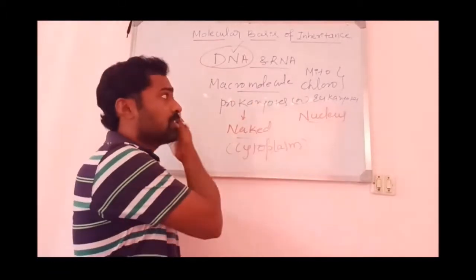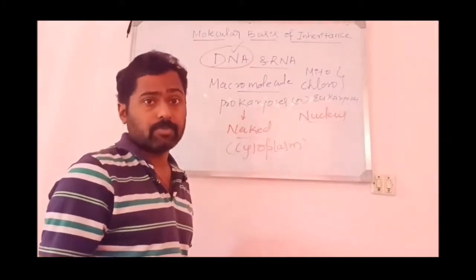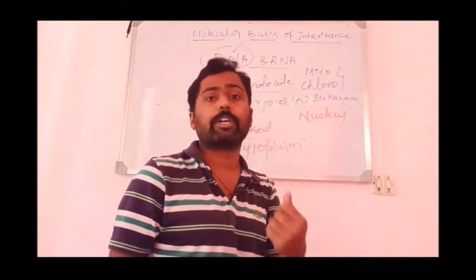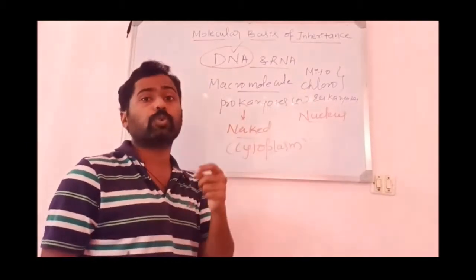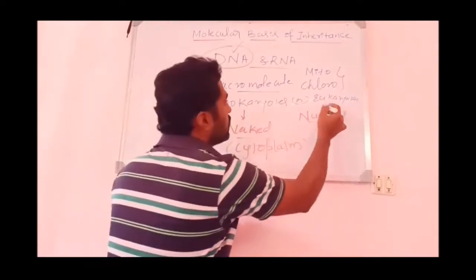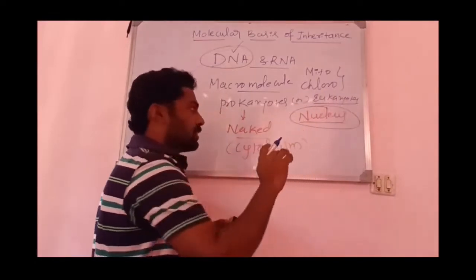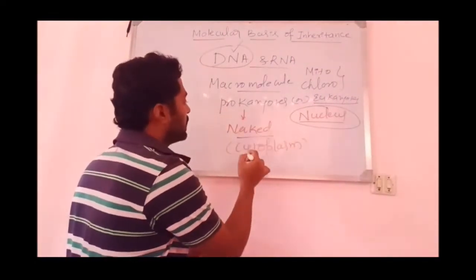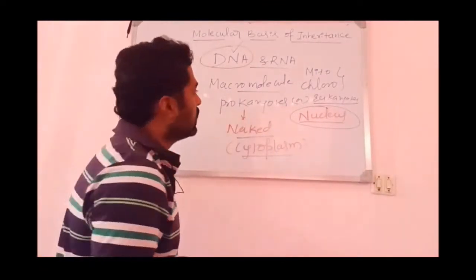In the KCET exam, the question has been asked: which among the following cell organelles shows DNA? The options given were endoplasmic reticulum, Golgi bodies, lysosomes and mitochondria. So the answer is mitochondria, as well as chloroplast. But in eukaryotes, the major genetic material is restricted to the nucleus, surrounded by the nuclear membrane, whereas in prokaryotes the DNA lies naked in the cytoplasm. That is what is called a nucleoid.